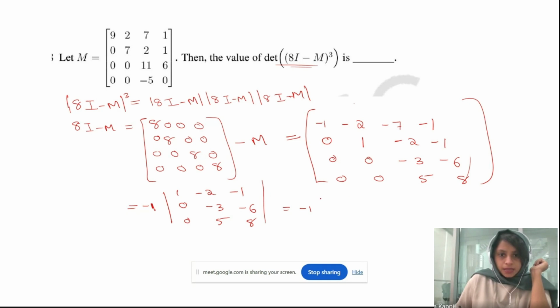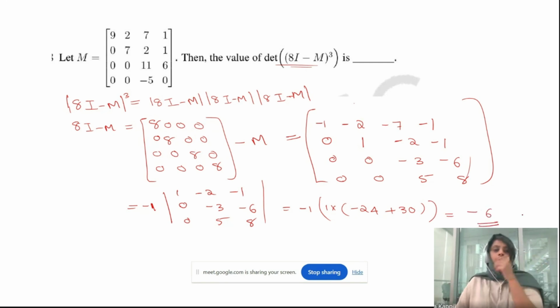Then similarly here, these two elements are 0, so you need to focus on only this one times this one. So 1 times minus 24 plus 30. So you will get the answer 6, minus 6. Okay, so minus 6 will be the determinant of 8I minus M. Correct? So this is the determinant of 8I minus M.